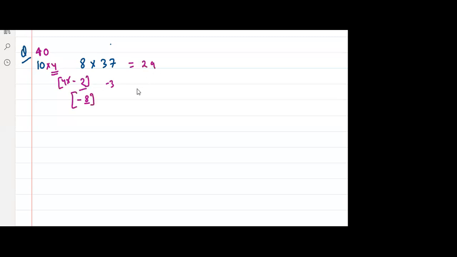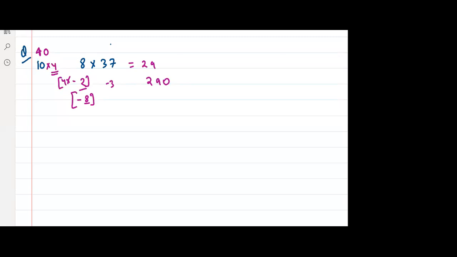Yes or no? Okay. And 29 into 10 is equal to what? Tell me. So it is 290. Right? Did you understand up to here? This is again, right? You have to think. It is not as easy, but if you understood this, then it will be easy.